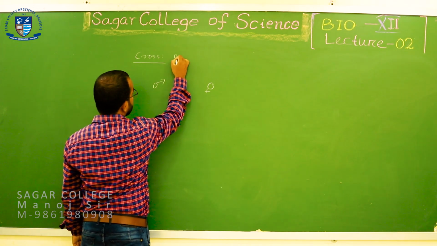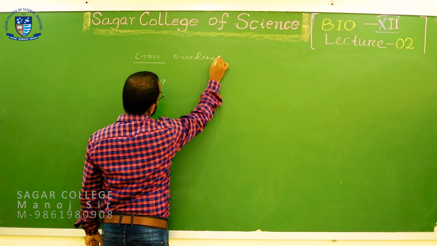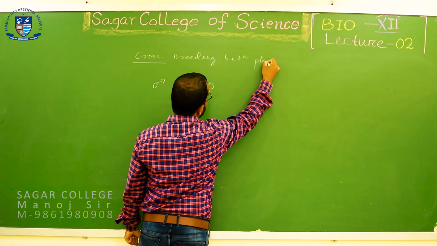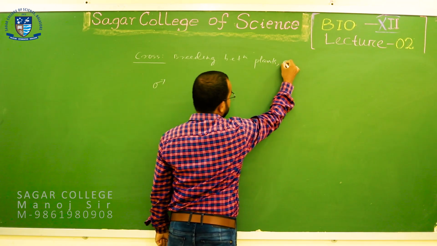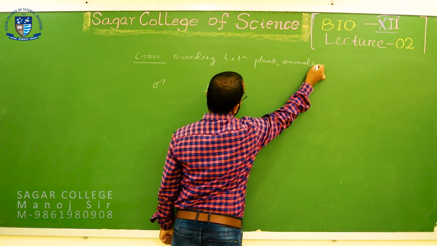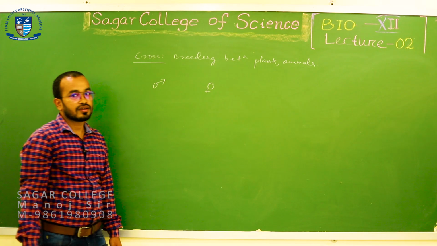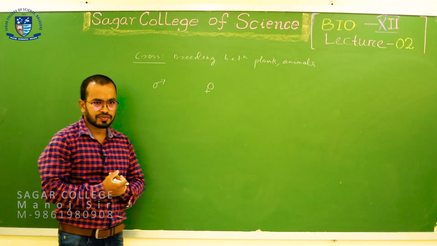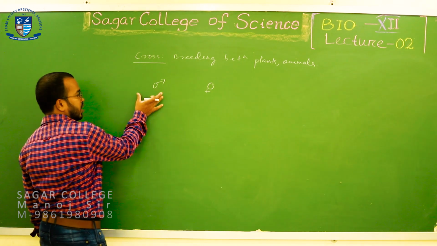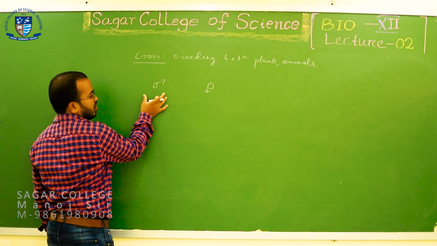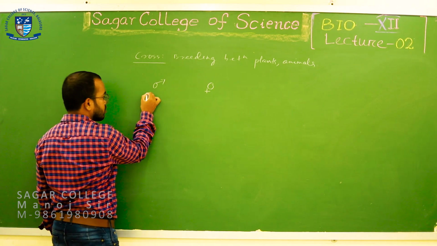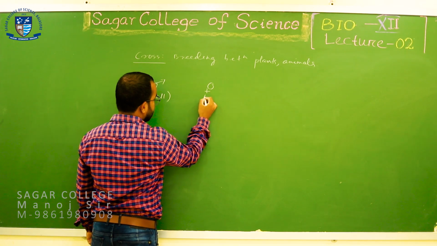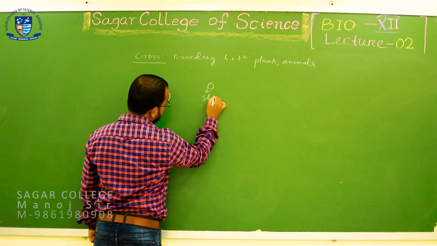Cross is what? Breeding between plants or animals. That means between two partners, between male and female partners, that is what breeding is. So, for example, my male parent, the male plant, is tall, and my female parent is short.